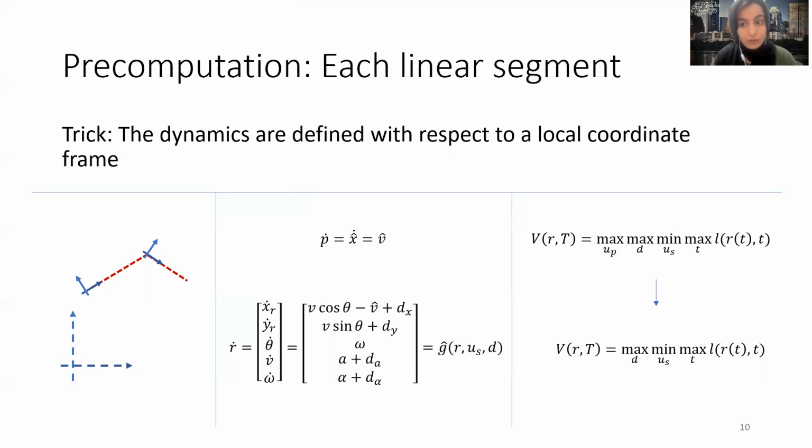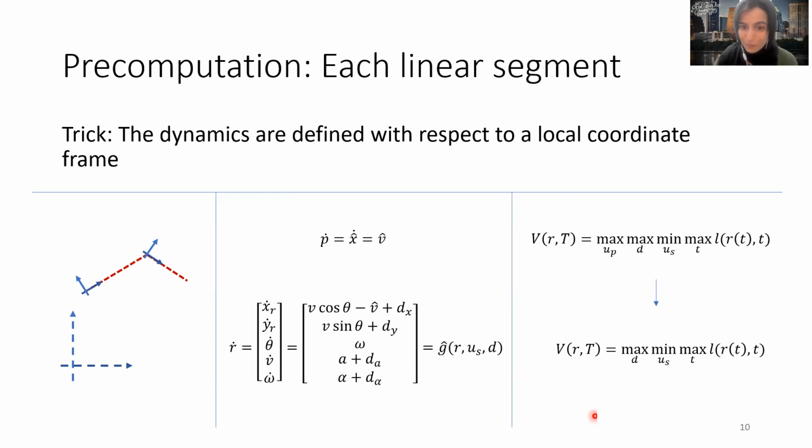So what if we assume the equations in the previous slide are actually represented with respect to a frame which is fixed in position but has an x-axis lying in the direction of the path segment, like in this figure? With that assumption, since the planning system is always moving along the path, its equation reduces to p dot equals x dot equals v hat. And the relative state equation changes to this one here. Notice that there is no planning control input anymore. And we replace that with a known behavior, which is following a straight line.